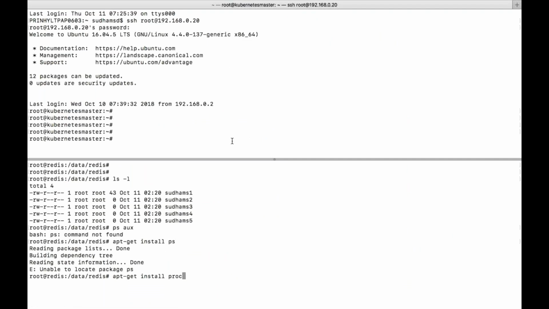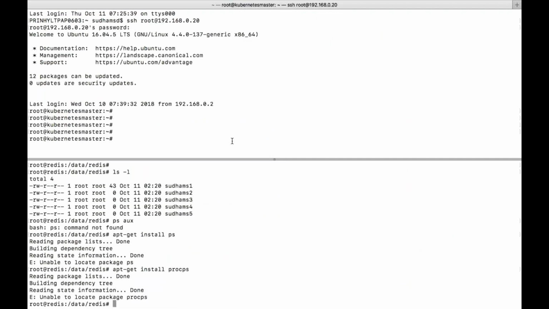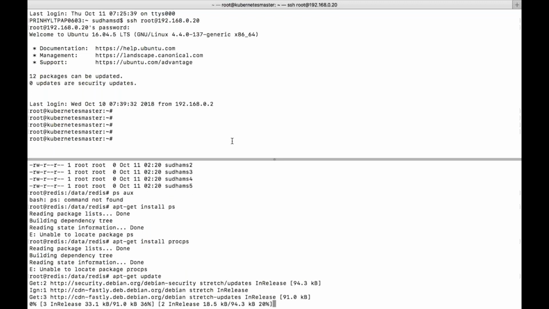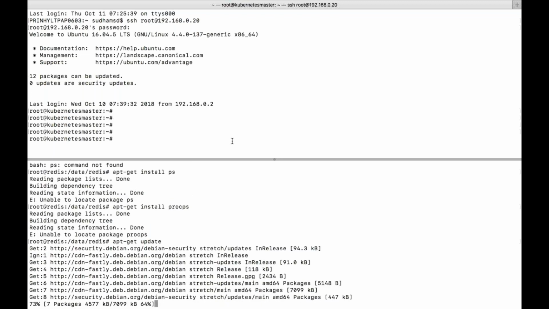Oh, okay, we need to do an update first. apt-get update. Since it is a fresh container which is created, we need to do an update first, and then we need to install the package.